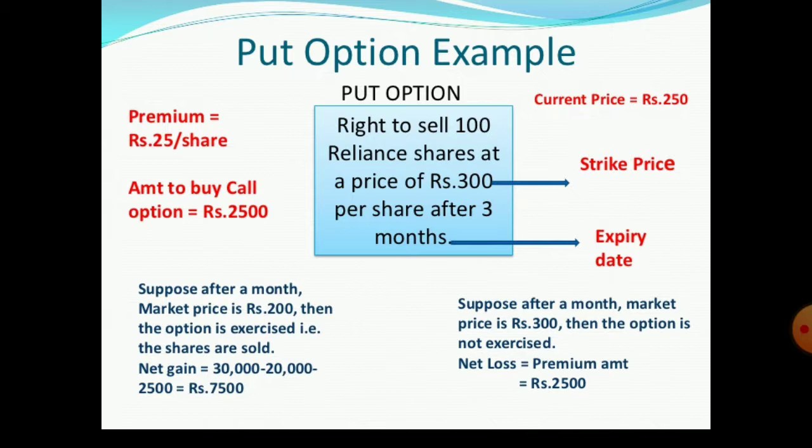In the next situation, suppose after a month the market price is 300, then the option is not exercised because here the contract price and the market price are one and the same. Therefore, the option is not exercised. Net loss equals the premium amount itself.